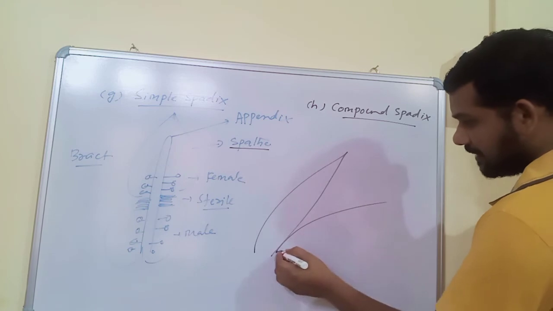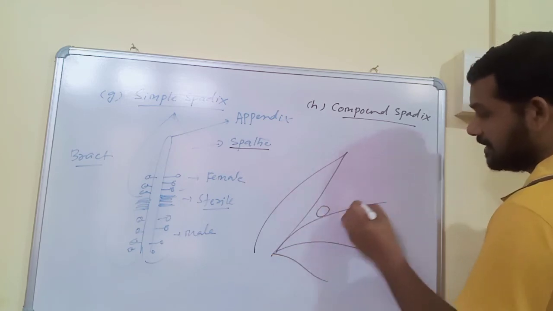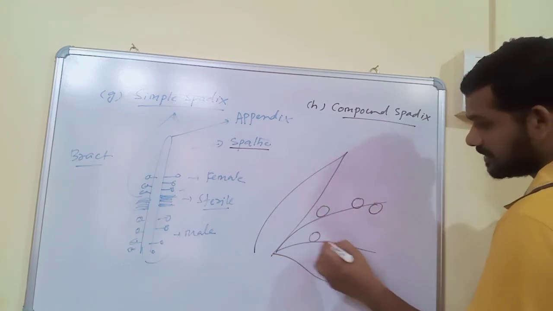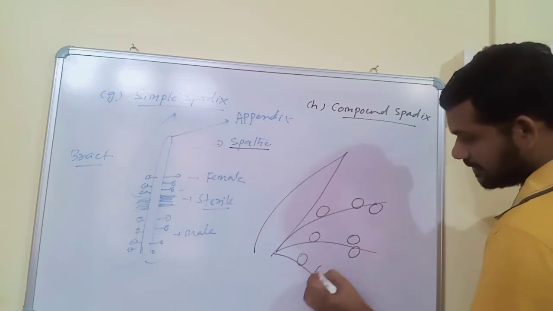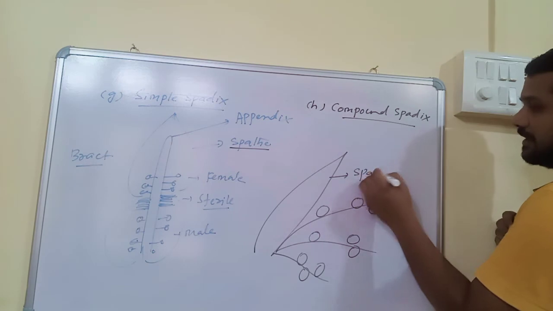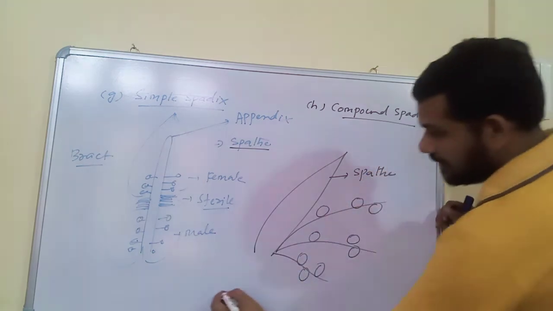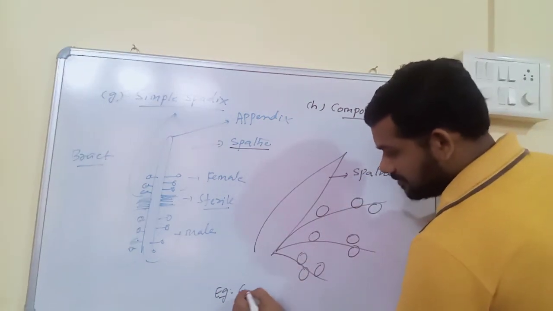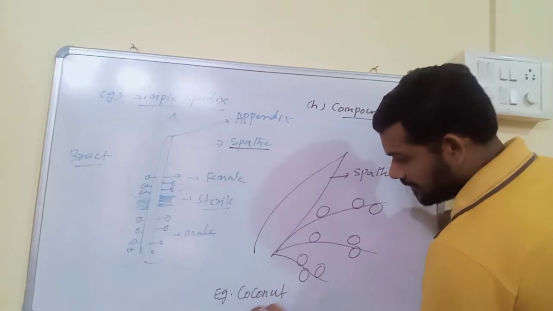The peduncle produces many branches, and these branches have many unisexual and sterile flowers, and later they are modified into flowers, and this is the modified bract, and the modified bract is called spathe. This type of inflorescence is usually present in coconut and banana.